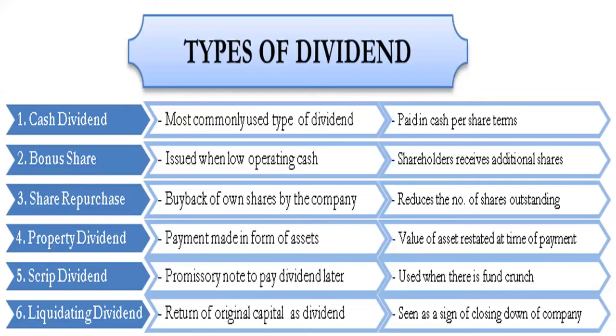Next comes scrip dividend. In case of scrip dividend, a promissory note stating that the dividend will be paid later is given by the company to the shareholders. It is used when there is a cash crunch and the company's earning is not enough, so they provide a promissory note clearly mentioning that the dividend will be paid later.